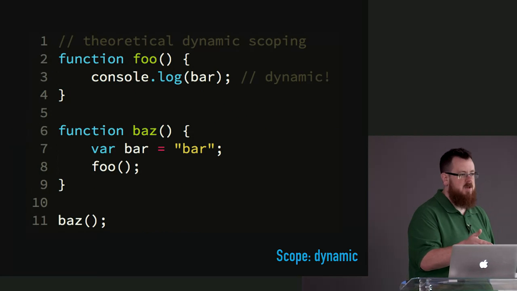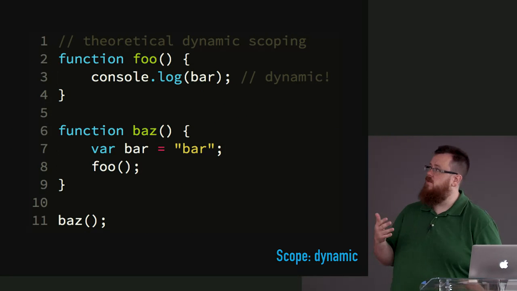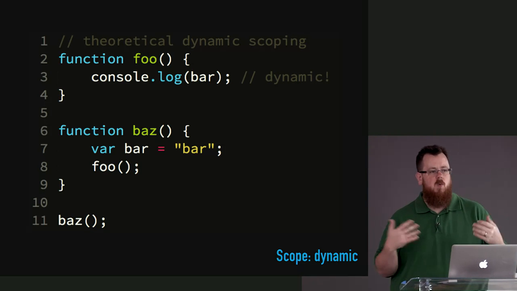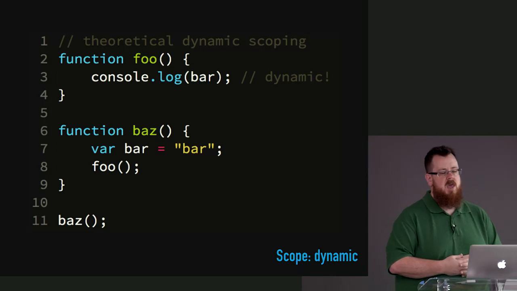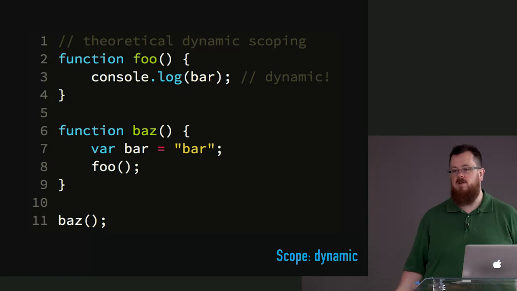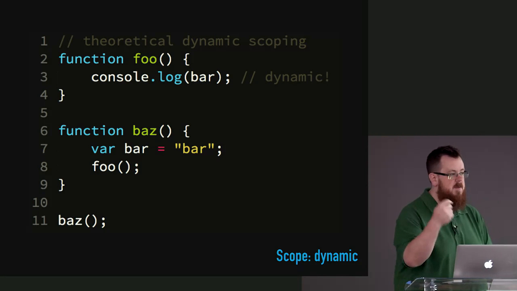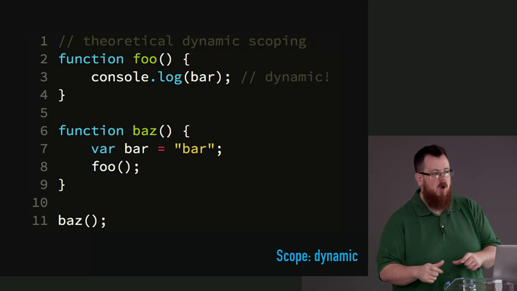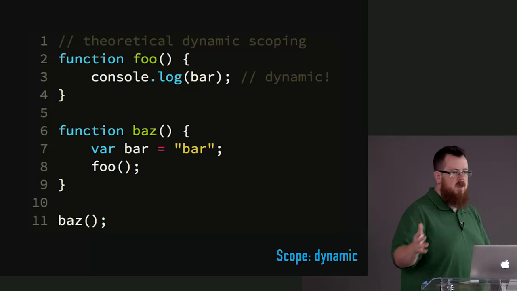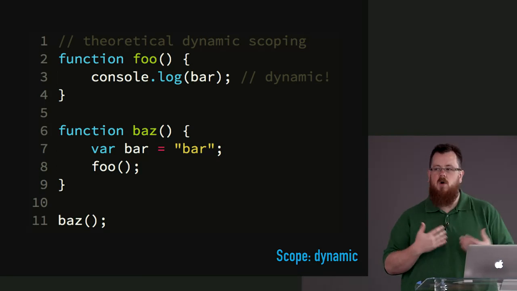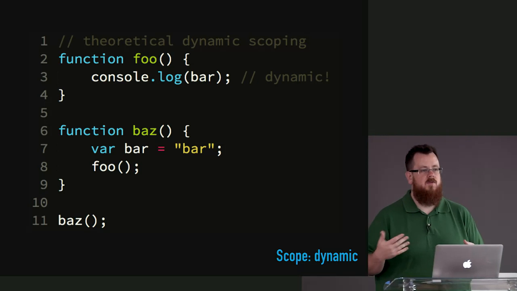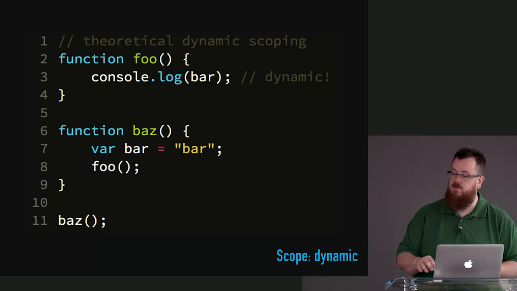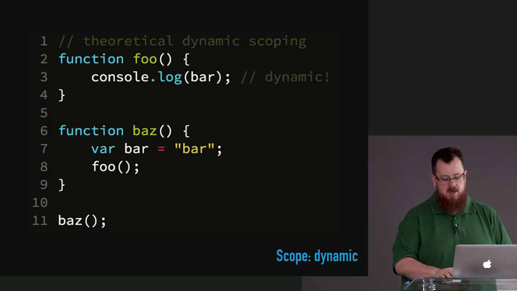So here's dynamic scope by comparison. Here we have a foo function that references a bar. Because it doesn't have its own bar, we have to figure out where that bar is going to come from. And we would normally think, well, it's going to go to the outer scope, in this case the global scope. But in a dynamically scoped language, it would not matter where the function was written or in any way, shape, or form how it was written. It would only matter where it was called from. So here we wrote it on line 2, but we call it from line 8. And that would be how it would decide.